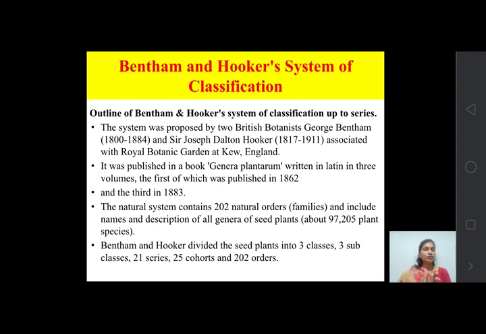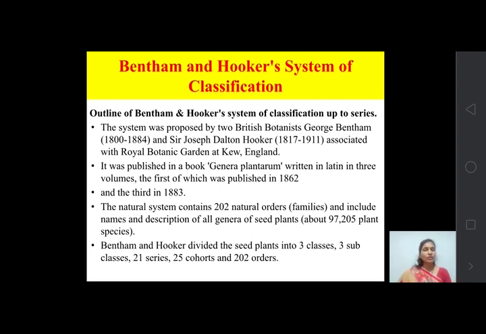We know that there are ranks, or levels of categories, or taxa, from species up to the kingdom. Species is the lowest rank of taxon, then genus, then family, then order, then after order class, then division, and all these ranks are given.